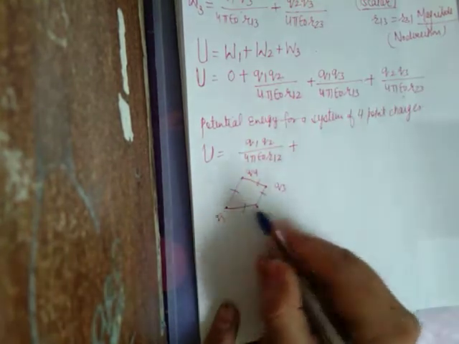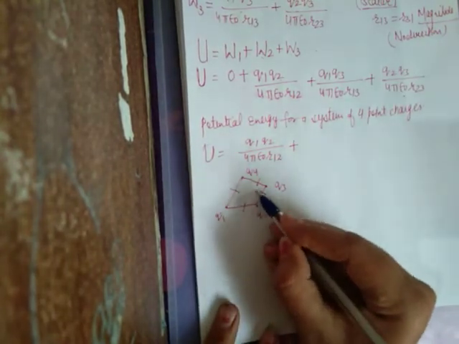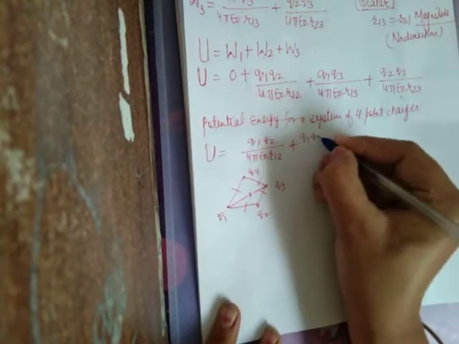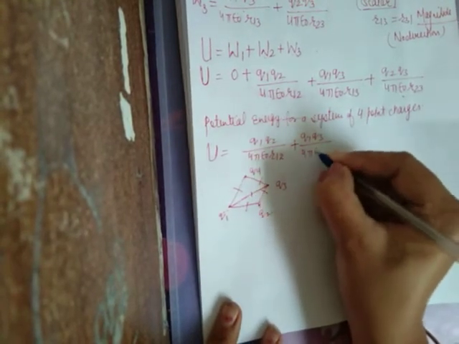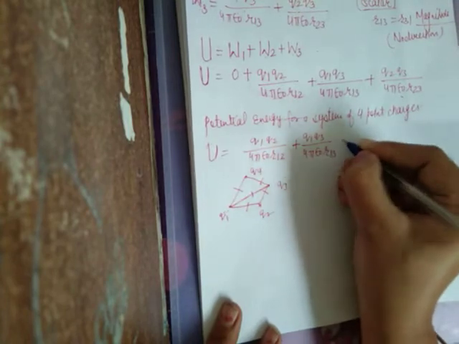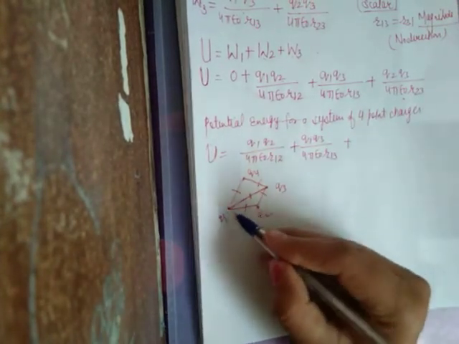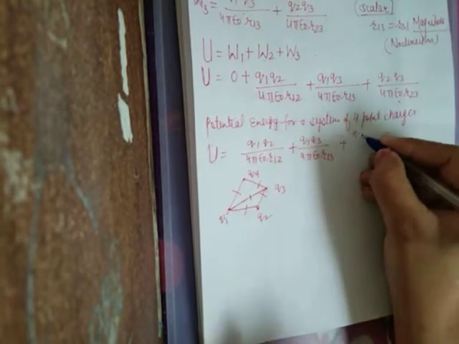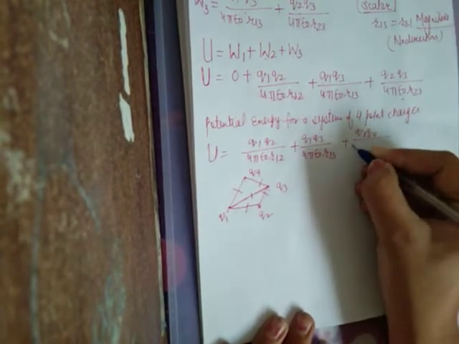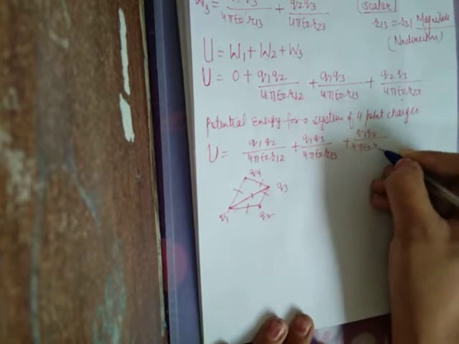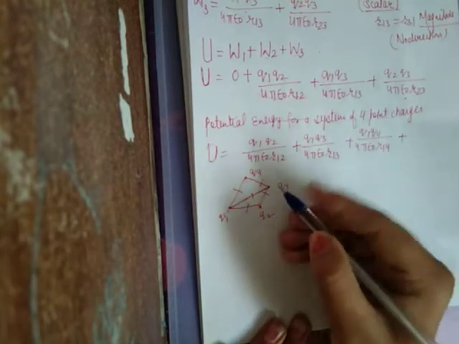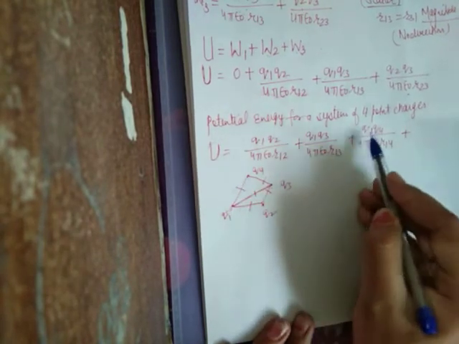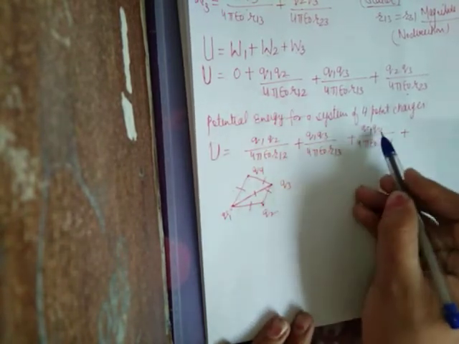Now Q1 Q2 is done. Now what about Q1 Q3? Q1 Q3 upon 4 pi epsilon naught R13. Q1 Q2 done, Q1 Q3 done. Now Q1 Q4: Q1 Q4 upon 4 pi epsilon naught R14. We have made pairings of the first charge with the second, third and fourth.